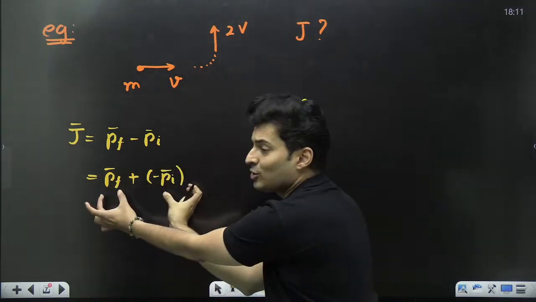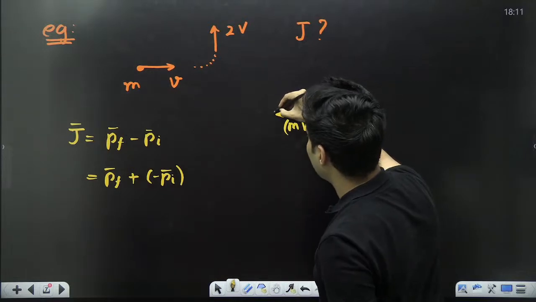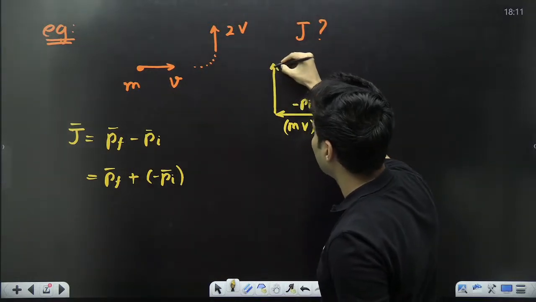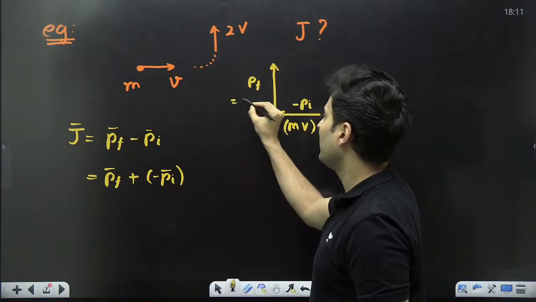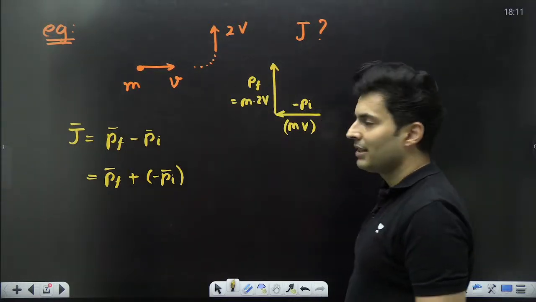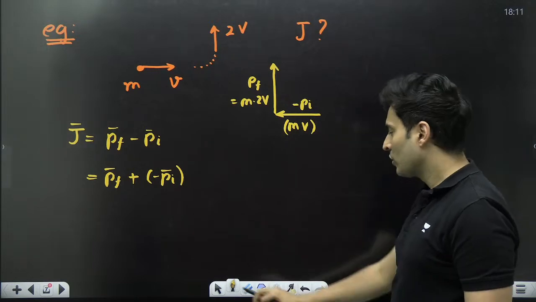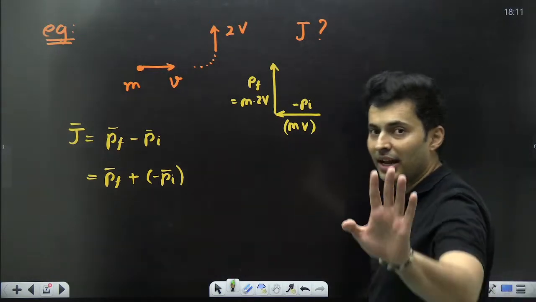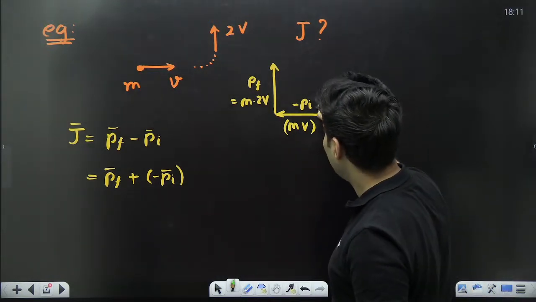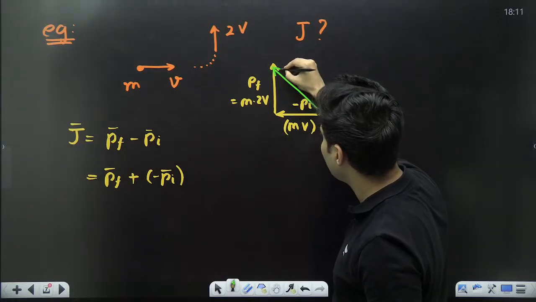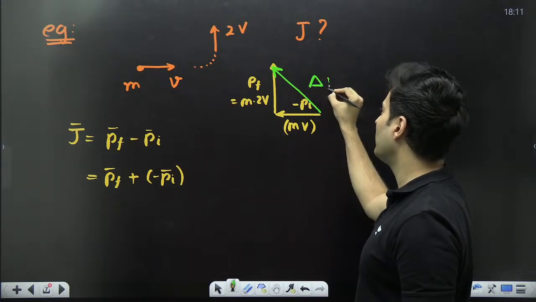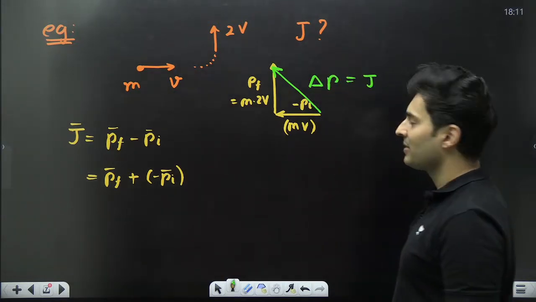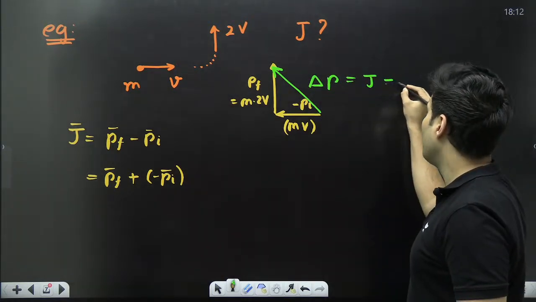I have to add these two vectors. So I'll place this vector over here. So this is basically your final momentum, which is nothing but m into 2v. Is that right? Everyone with me? So now do you see, by the triangle law of vector addition, this is basically the change, delta p, which is also the impulse. Everyone? So what will the magnitude be?